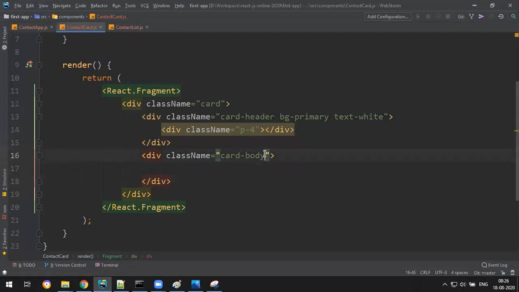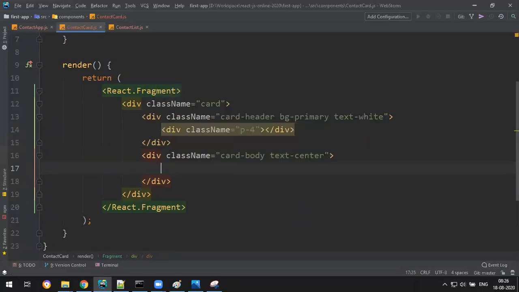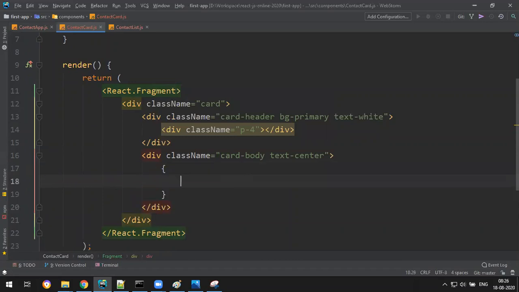First, let's say text center. Okay, so let's write the image. Before the image I want to make sure that the data is not empty, because otherwise it is null. So how to make sure? You can make a condition.